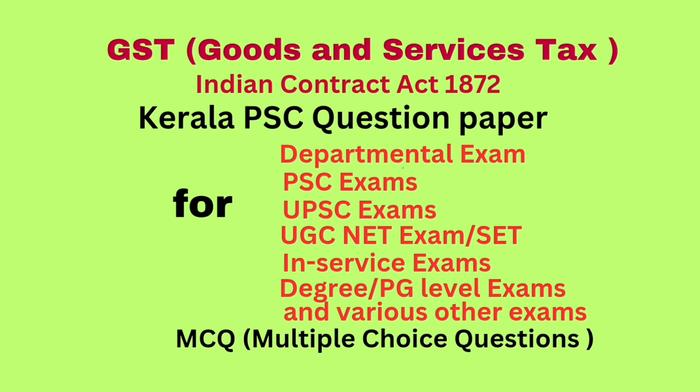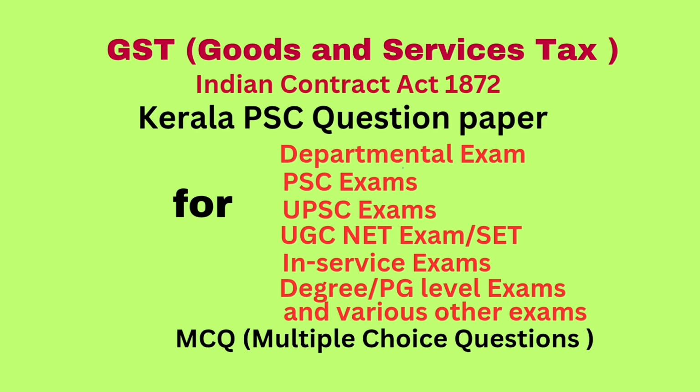Question number 6. The liability to pay tax by the recipient of supply of goods or services or both instead of the supplier is called dash. Answer: C, reverse charge. Question number 7. Dash means the supply of goods or services which constitutes the predominant element of a composite supply. Answer: principal supply.